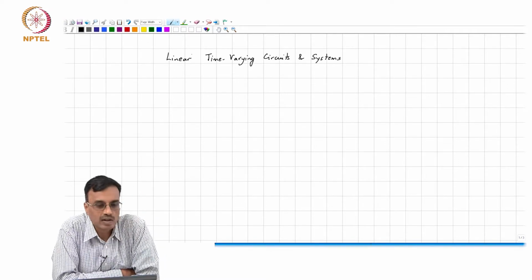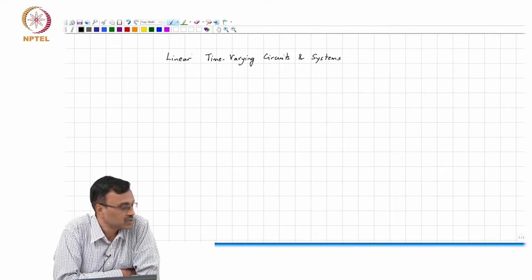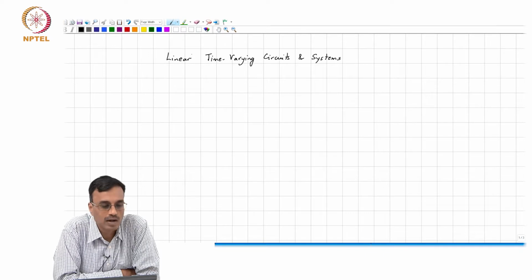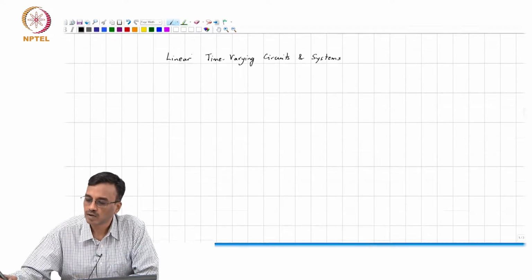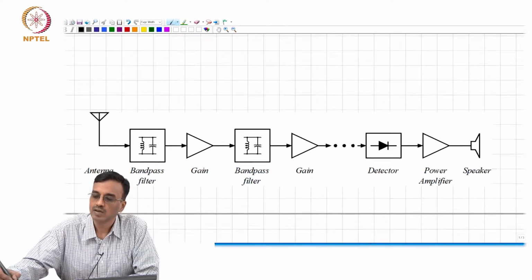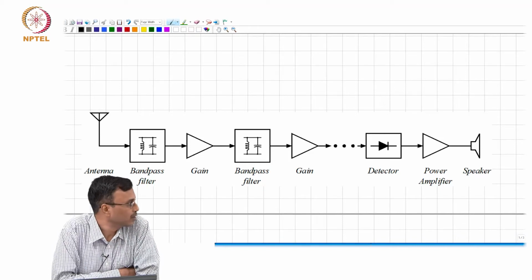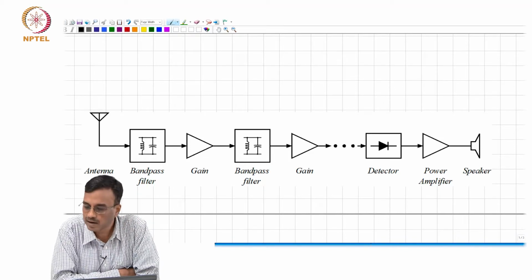So, before we get into the details, I'd like to address the first question you might have in your mind, namely, why should I learn about, or why should I even care about time varying circuits? And the answer is not far to come by. Well, if you look into your pockets, your cell phones are basically radios plus a whole lot of extras added.